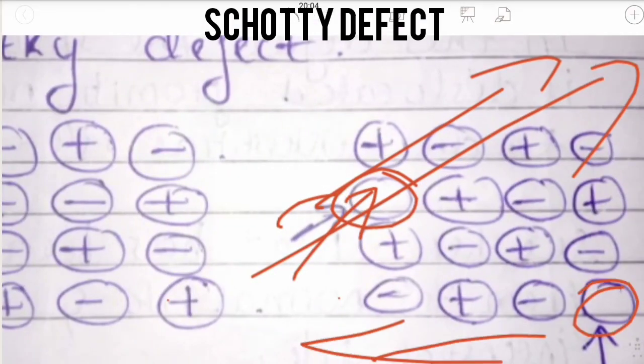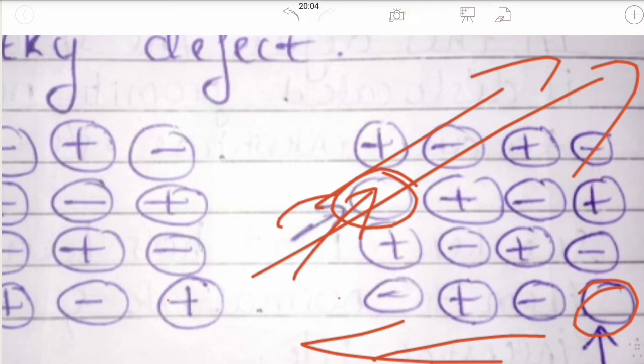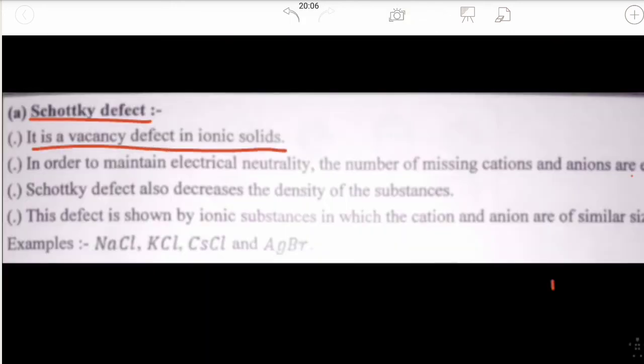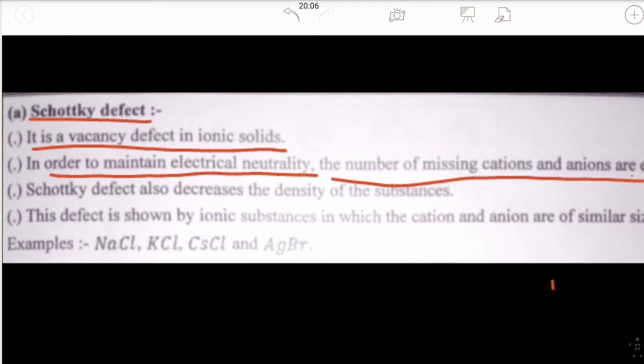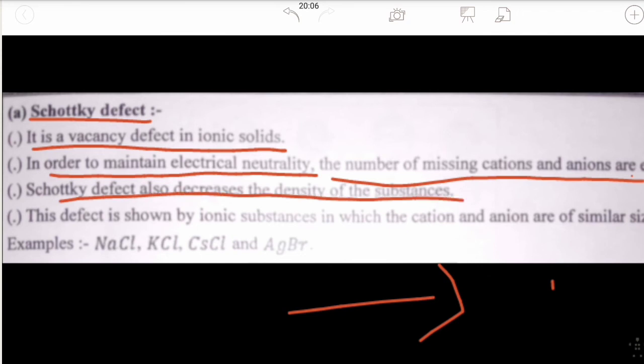To maintain electrical neutrality, an equal number of cations and anions leave their positions. It is a vacancy defect in ionic solids. This will decrease the density of the substance.